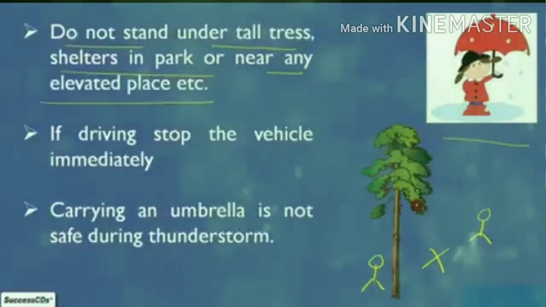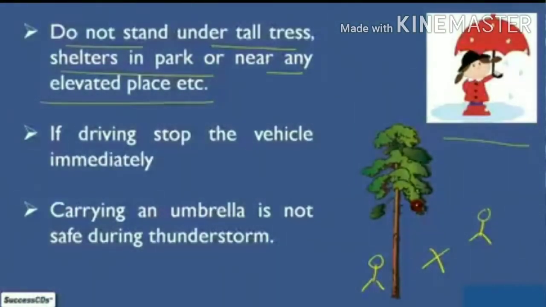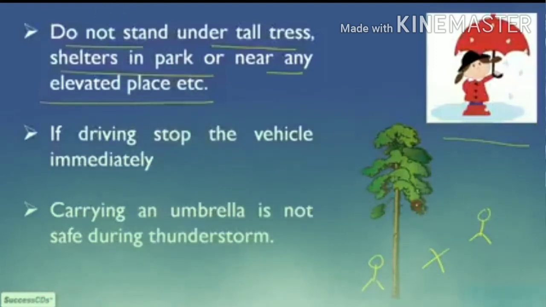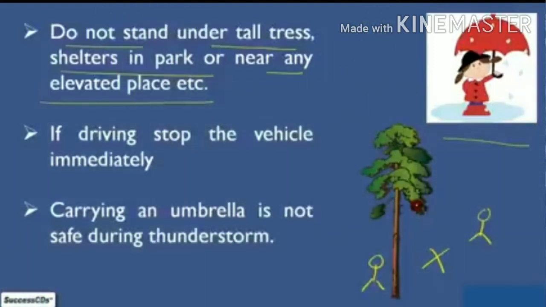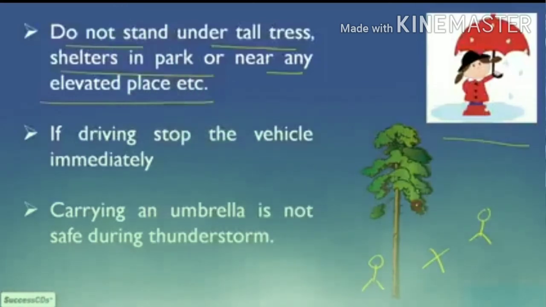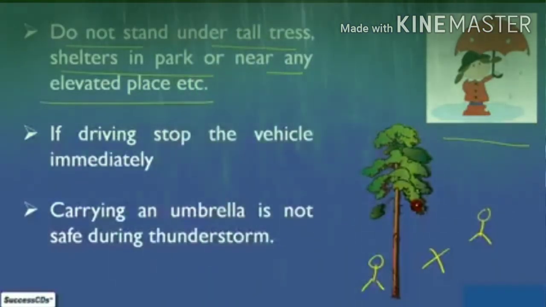If driving, stop the vehicle immediately. Children, you know your vehicle is made up of metal, and metal is a very good conductor of electricity. So if you are driving and you hear thunder or see lightning, just stop the vehicle and move to a safe place. Carrying an umbrella is also not safe during a thunderstorm or lightning, because some parts of an umbrella are also made of metal, especially if its handle is not covered with plastic. Do not use an umbrella during lightning.